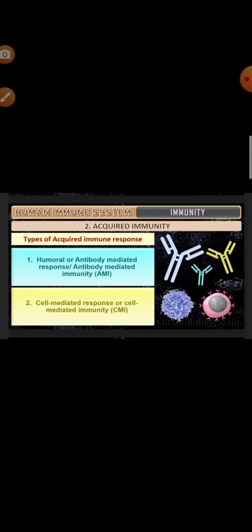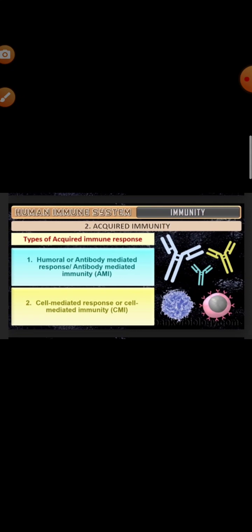The B lymphocytes or B cells produce an army of proteins called antibodies in the blood in response to the pathogen. The T lymphocytes or T cells help the B cells to produce the antibodies within the body. Now, acquired immune responses develop within the body in two forms: one is the humoral immune response, another is the cell mediated immune response.